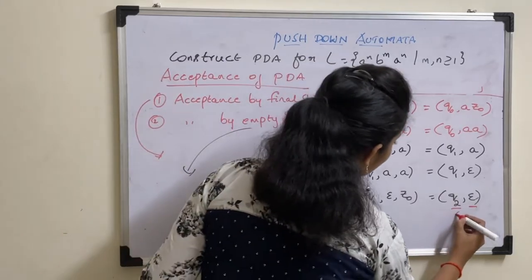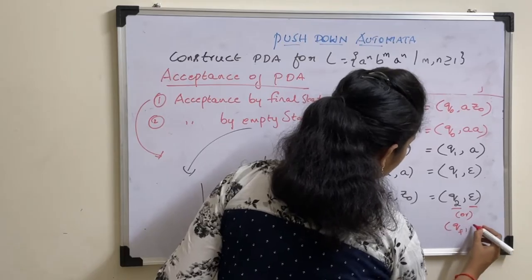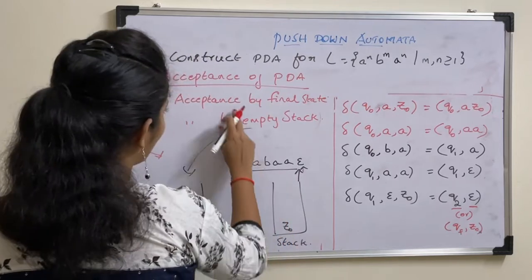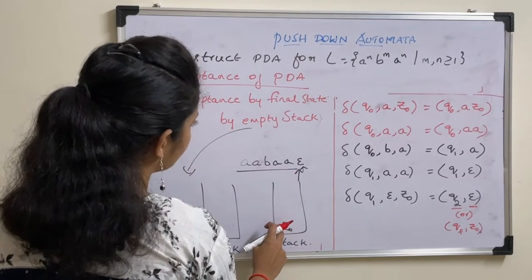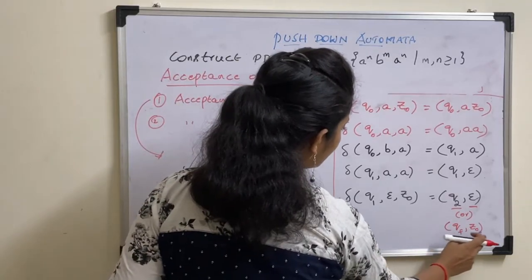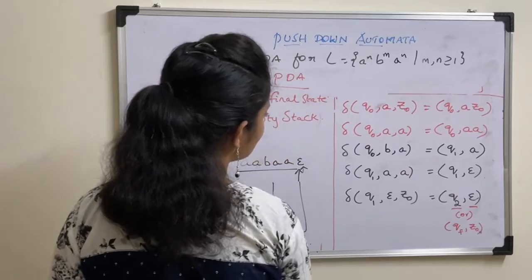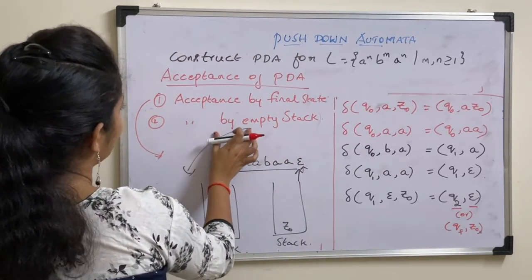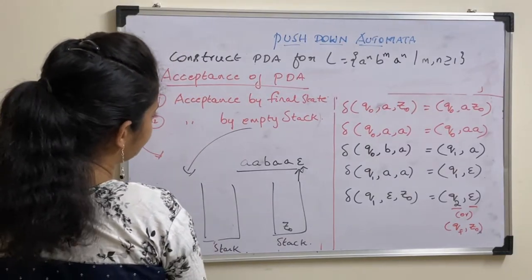So the same thing can be written as QF comma Z0, which is nothing but acceptance by final state. So stack contains Z0, will not pop this. So here it will be QF final state and Z0. Okay, so that is the difference between these two, acceptance by final state and empty stack.